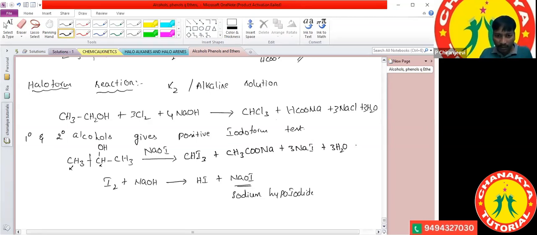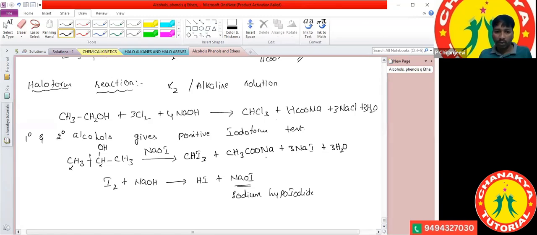Got it? Is this equation balanced or not? Once you check it out, ma'am. Here 2 hydrogens we removed, here 2 hydrogens, 2 plus 2, a total of 4.